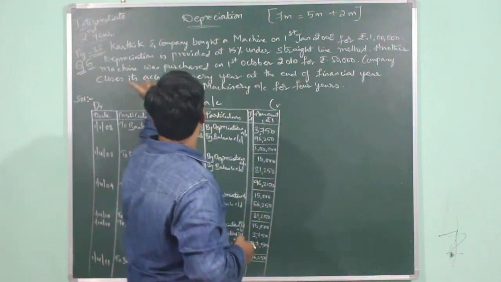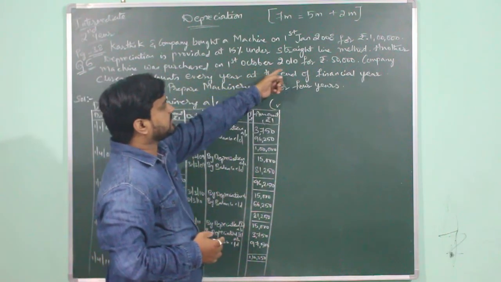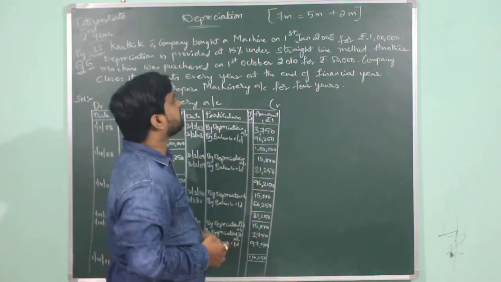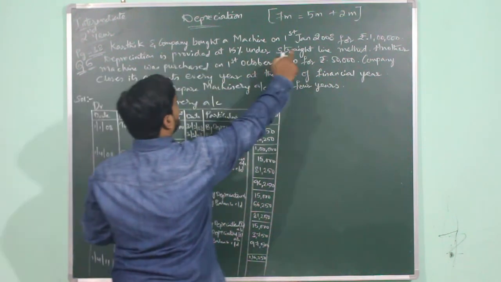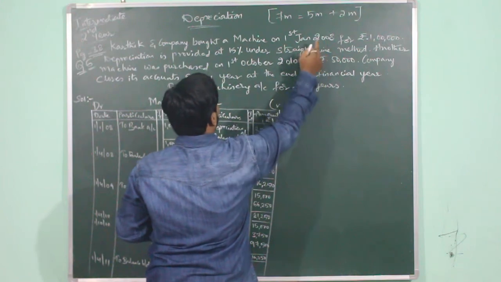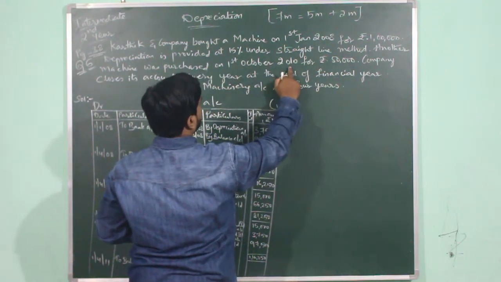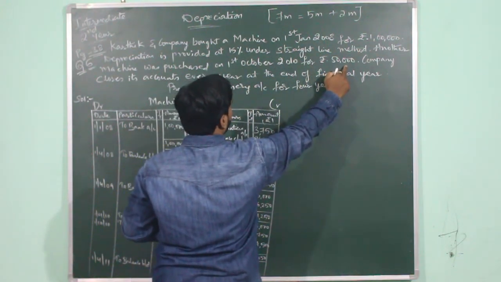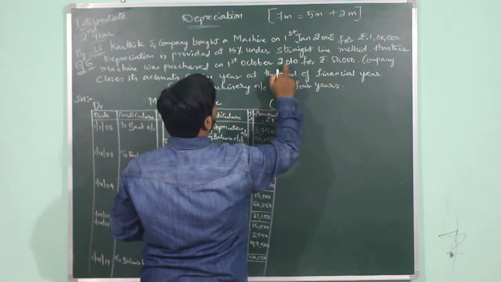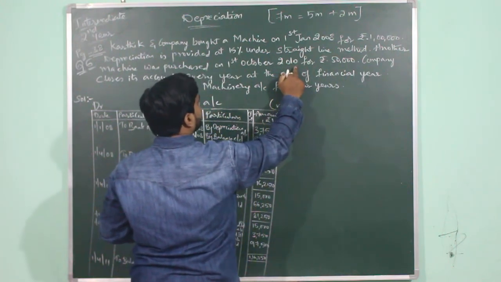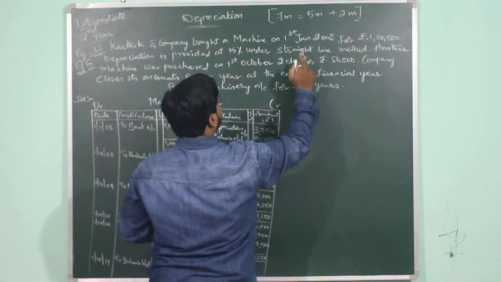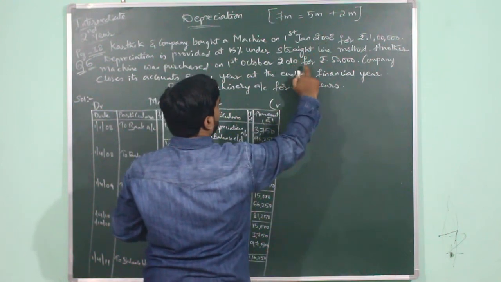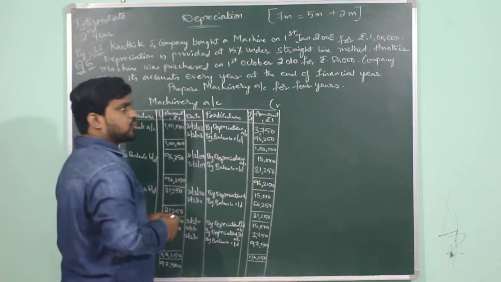Another machine was purchased on 1st October 2010 for rupees 50,000. So Karthik and company have purchased a machine on 1st January 2008 first. Later on 1st October 2010, they are purchasing another machine for rupees 50,000. So till the year 2010, they will be providing depreciation on only one machinery, and from the 2010-11 financial year onwards, they will be providing depreciation on two machineries.